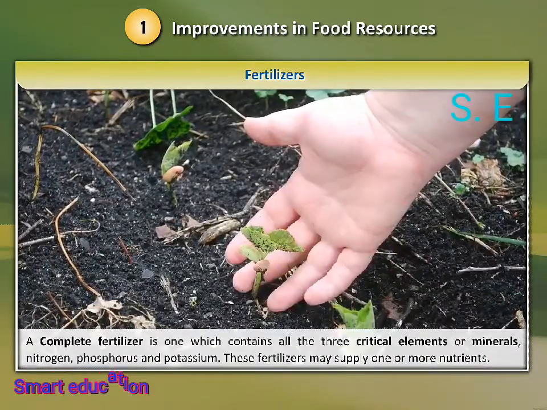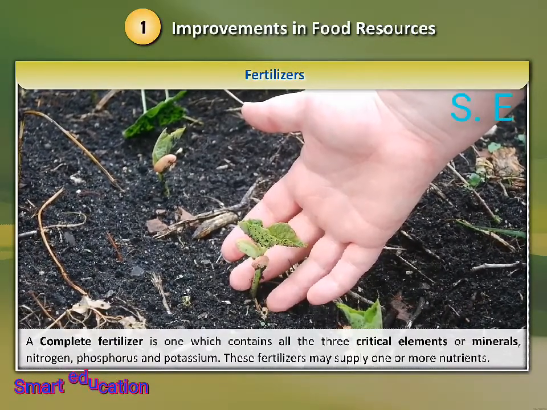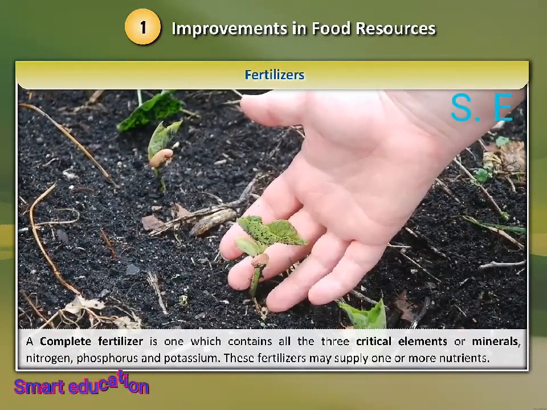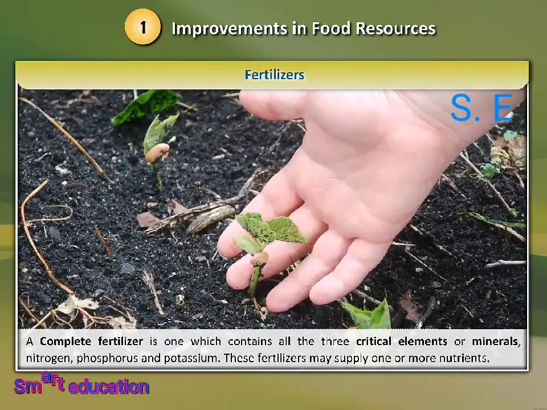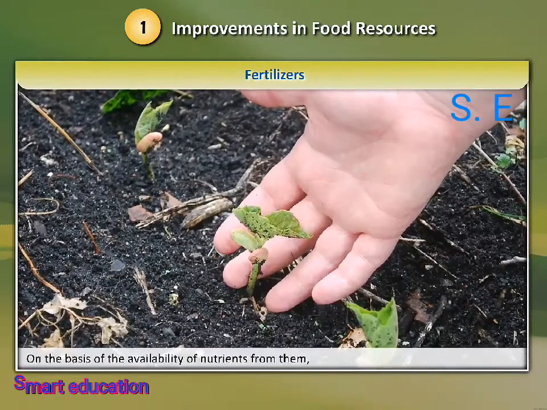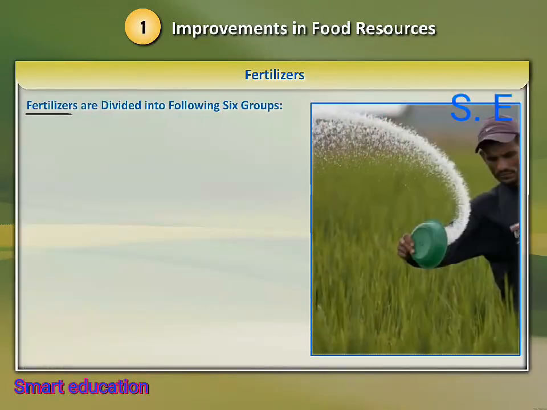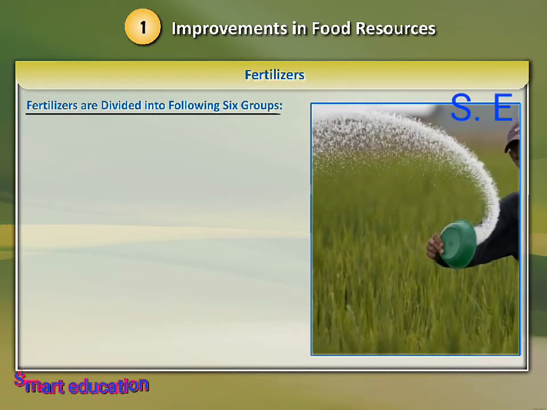A complete fertilizer is one which contains all the three critical elements or minerals: nitrogen, phosphorus and potassium. These fertilizers may supply one or more nutrients. On the basis of the availability of nutrients from them, fertilizers are divided into the following 6 groups.